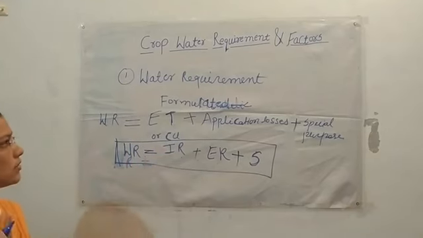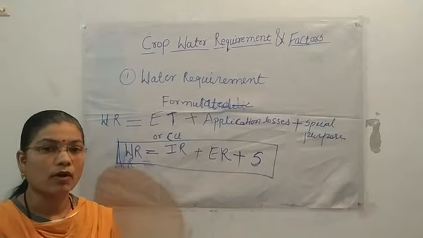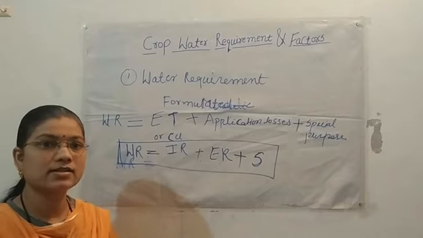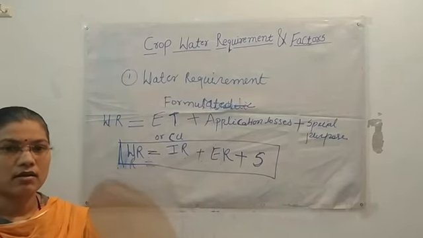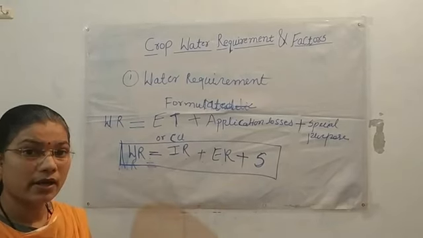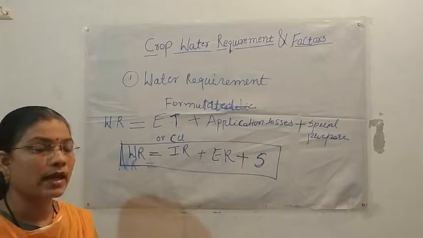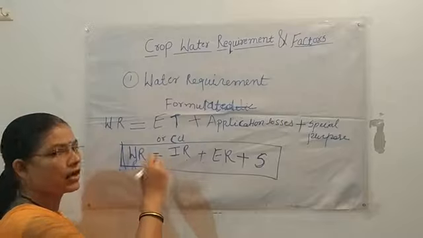Again, see the above definition. Water requirement may be defined as the quantity of water, regardless of its source, required by a crop or diversified pattern of a crop in a given period of time for its normal growth at a field condition at that place. That is water requirement.